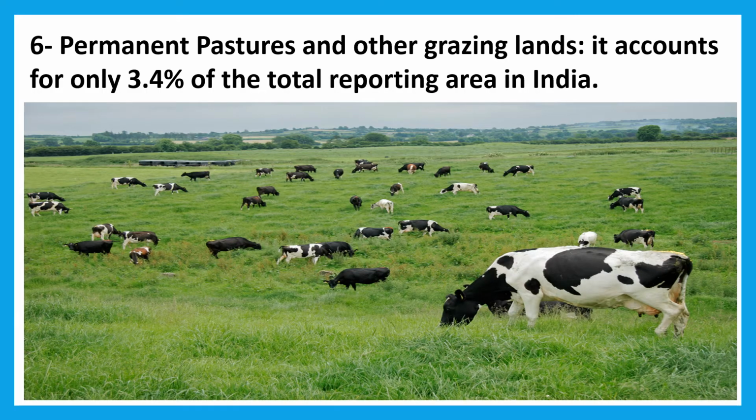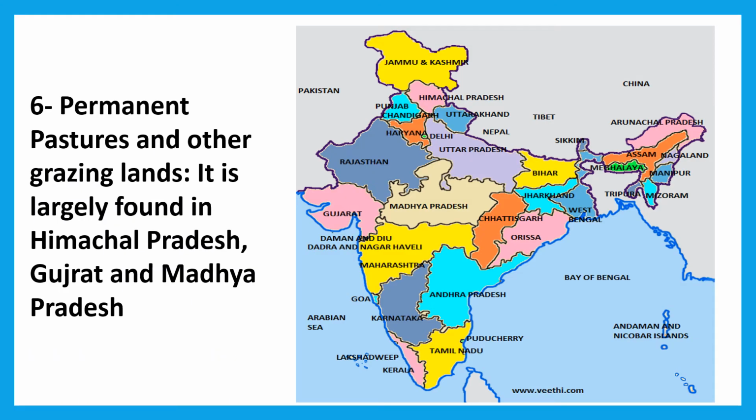Sixth classification, permanent pastures and other grazing land. It accounts for only 3.4% of the total reporting area in India. And it is largely found in Himachal Pradesh, Gujarat, Madhya Pradesh.